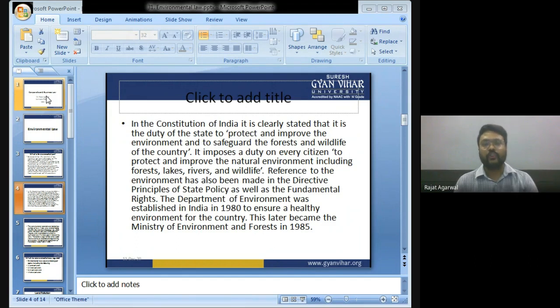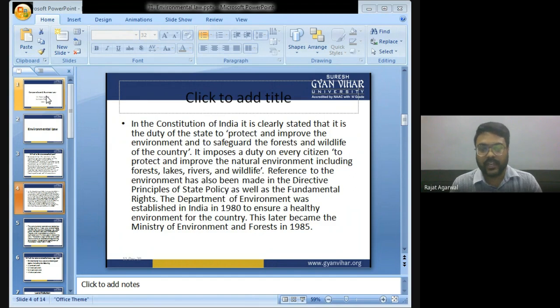In the Constitution of India, it is clearly stated that it is the duty of the state to protect and improve the environment and to safeguard the forest and wildlife of the country.